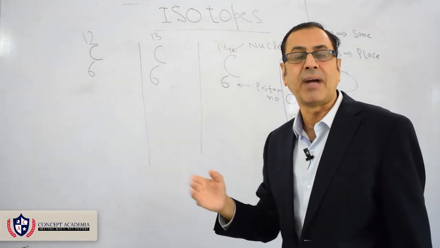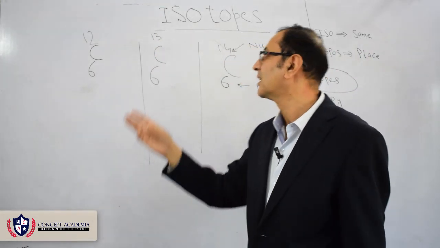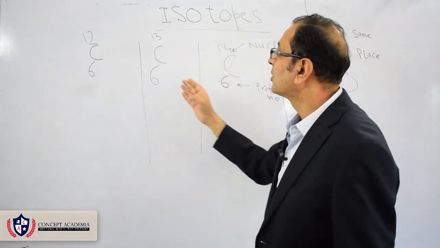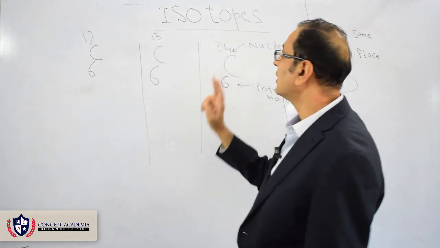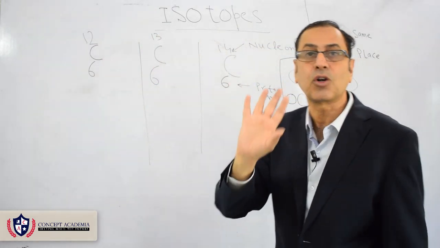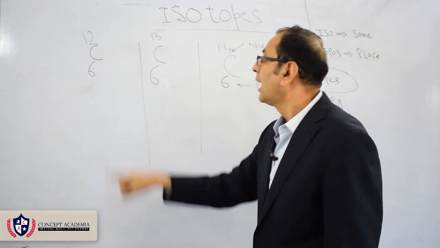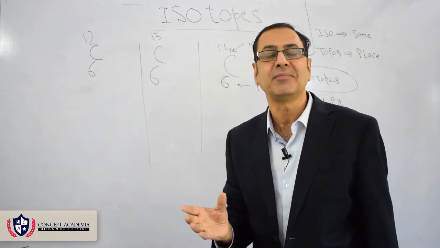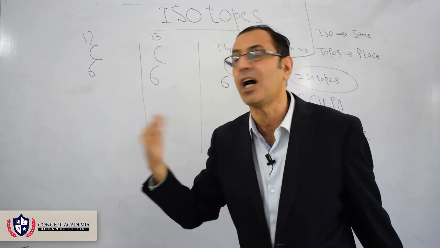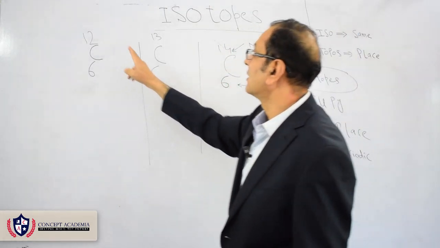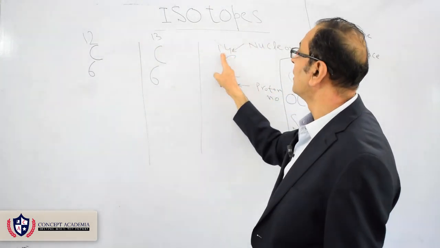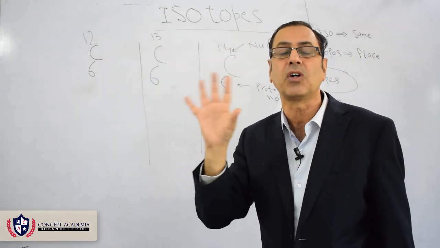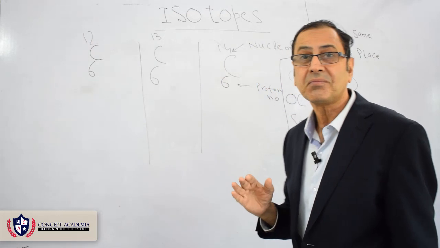As mangoes come in different varieties, carbon comes in different varieties. So it is 12, 13, 14, but 6 remains common, 6 remains the same. This is the proton number. When the proton number remains the same, it is the same element, and that is called carbon. But this is the nucleon number. So 12, 13, 14, these are the nucleon numbers, and the nucleon numbers are different.